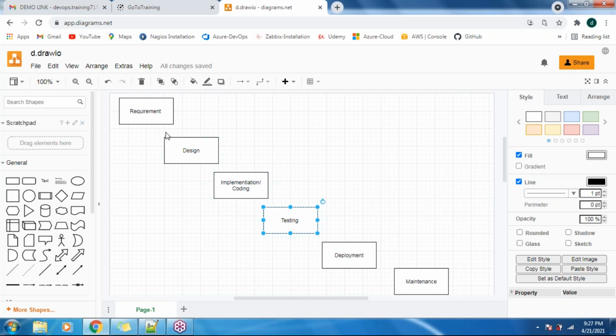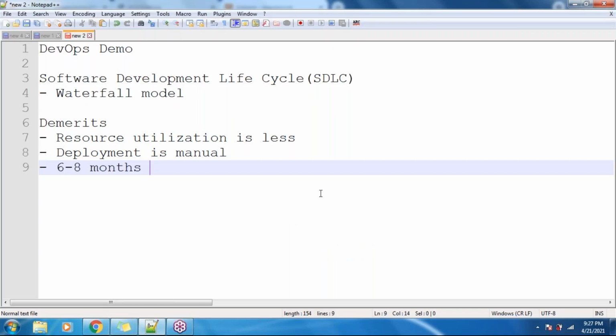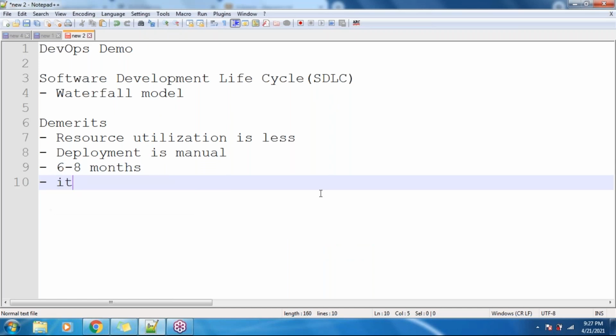As I told you, it requires 6 to 8 months to complete one product. At the end, if you come to know of some issue in the coding, it is not easy to fix that. So one more demerit in the waterfall model is that it's difficult to fix the bug post deployment.